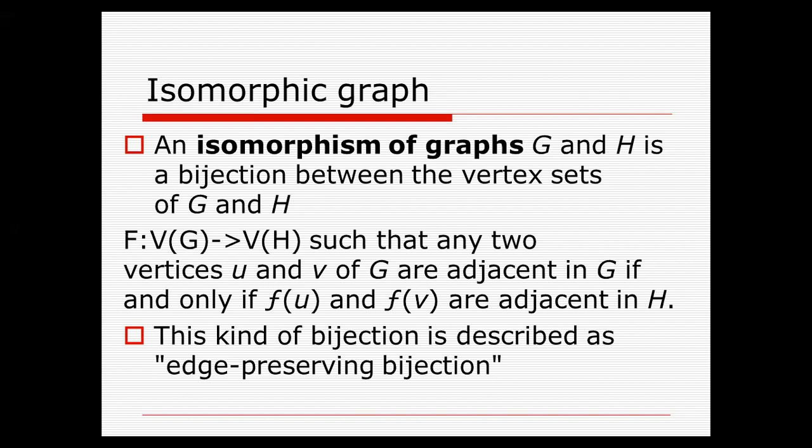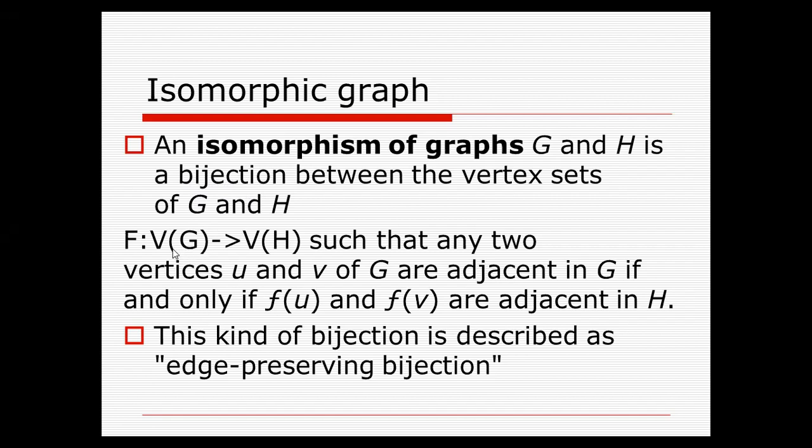An isomorphism of a graph G and H is a bijection between the vertex sets of G and H. Let's consider there are two graphs G and H. दो ग्राफ है G और H, और ये दो ग्राफ आपस में isomorphic कहलाएंगे when the condition is satisfied. The condition is that it should be a bijection. What is a bijection? That we will see. So the two graphs G and H are called isomorphic if they have a bijection type of property.